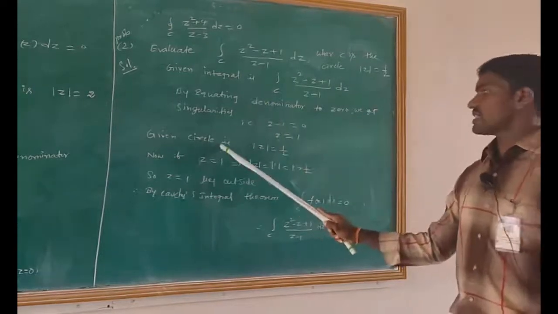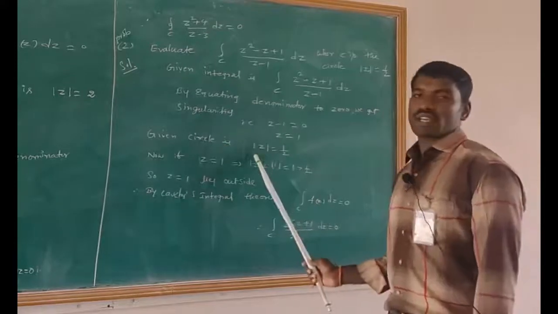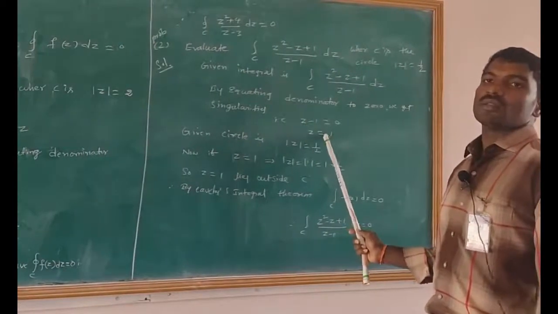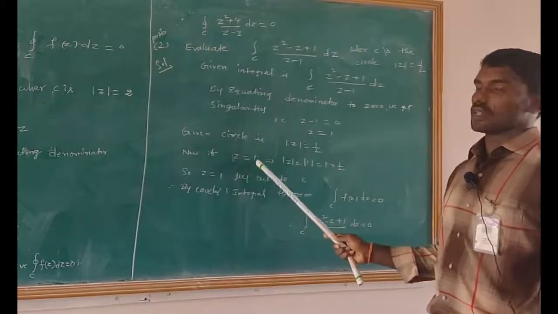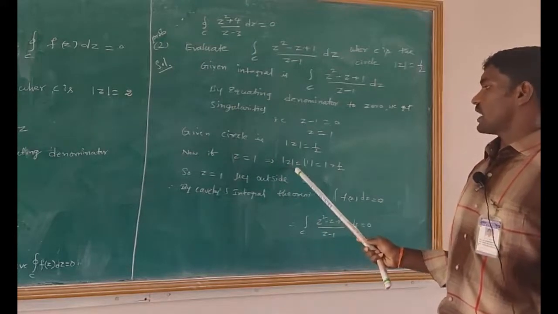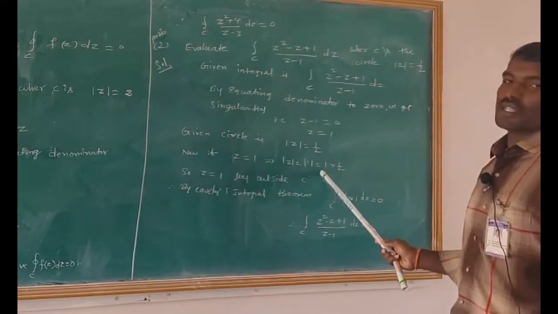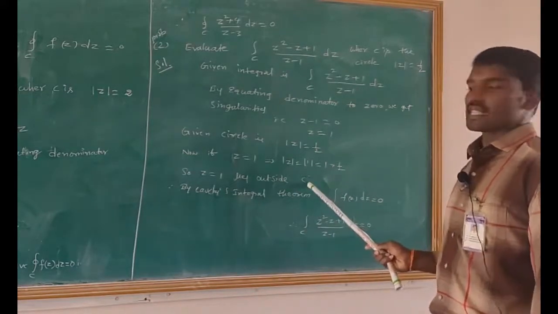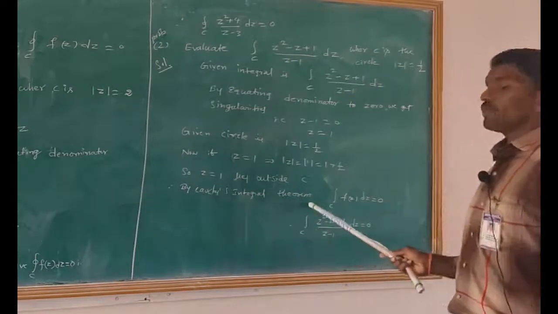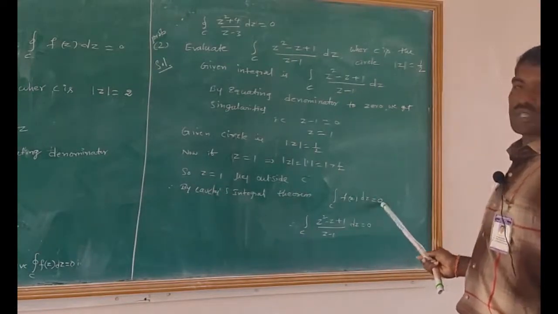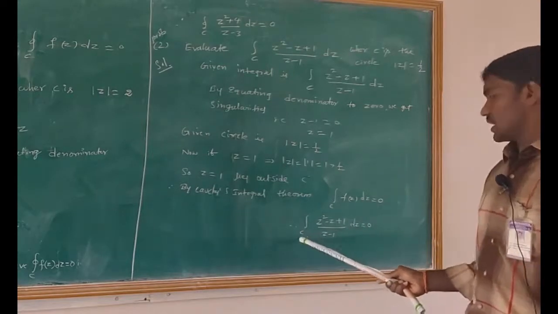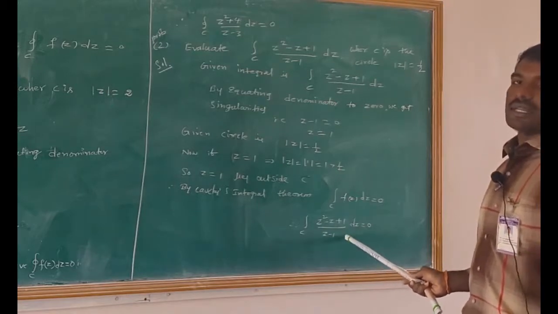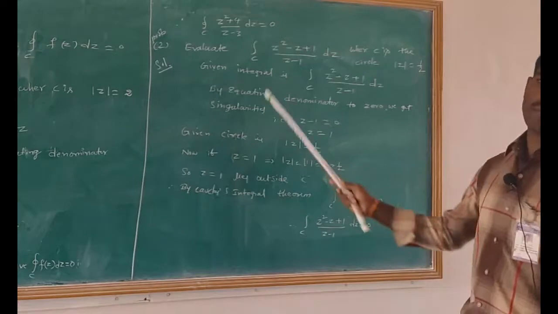According to the given data, the given circle is modulus of z equals 1 by 2. Taking the singular point z equals 1, modulus of z equals modulus of 1 equals 1, which is greater than 1 by 2. So z equals 1 lies outside the circle C. According to Cauchy's integral theorem, the integral over C of z square minus z plus 1 divided by z minus 1 into dz equals 0. This is the solution of the second problem.